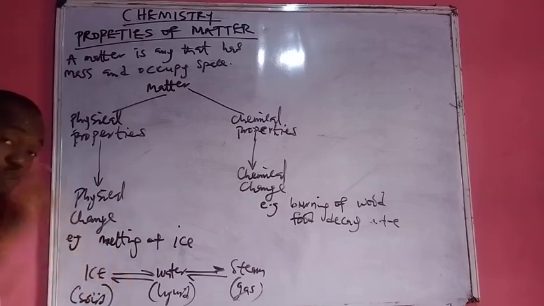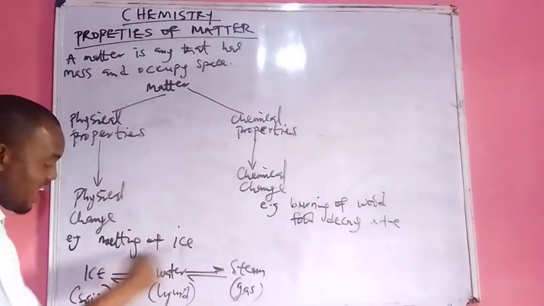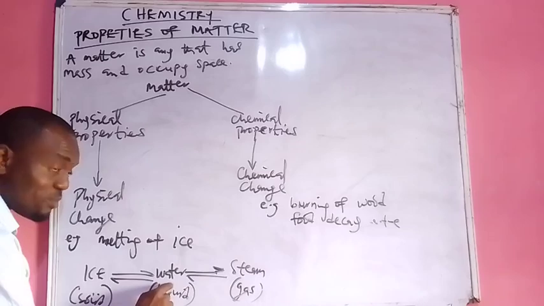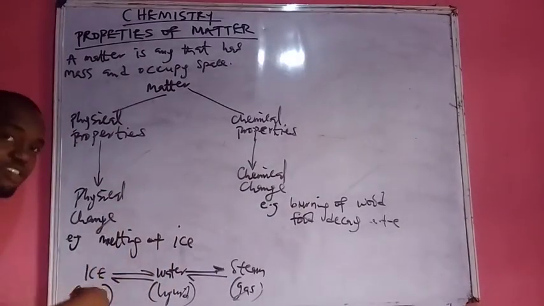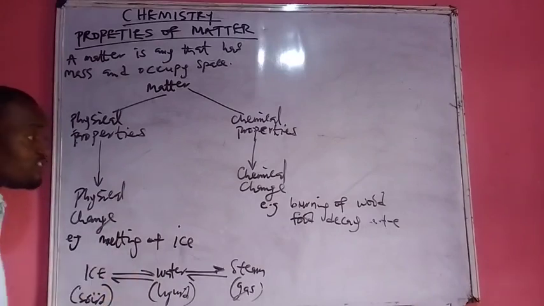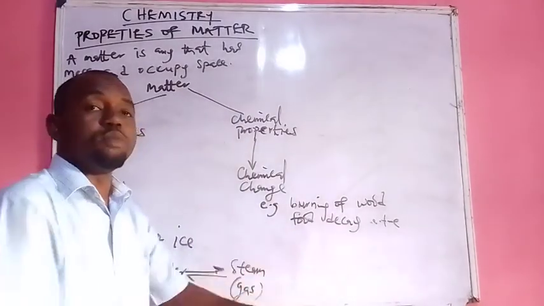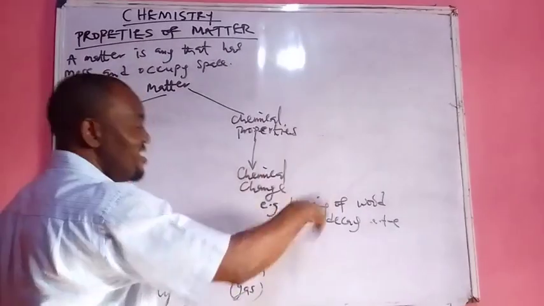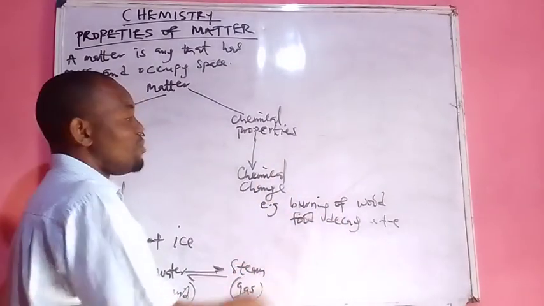For example, you can try this: take the weight of ice, measure it down, allow it to melt. You will discover that the weight is still the same. But the wood can be heavy. Once it turns to charcoal, it will become smaller in weight. So there is a change in the mass after the change has taken place.